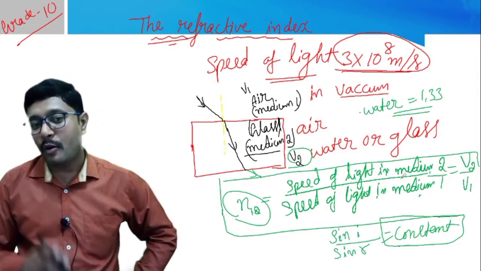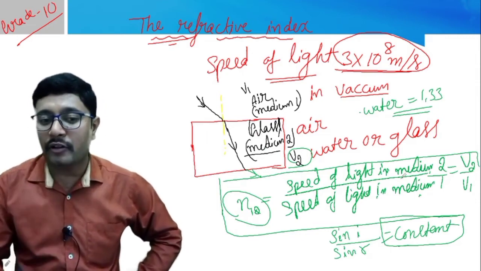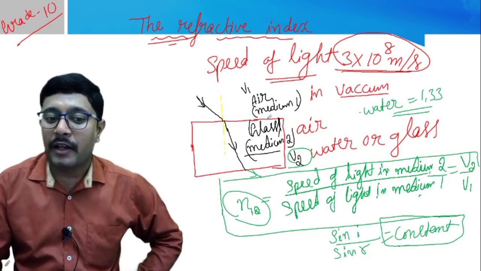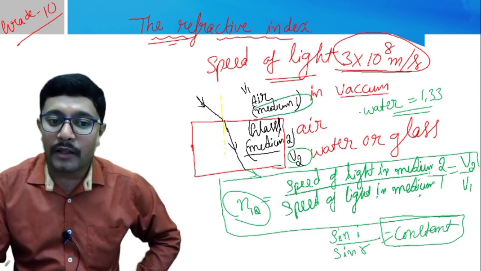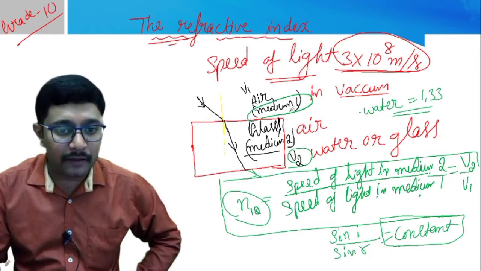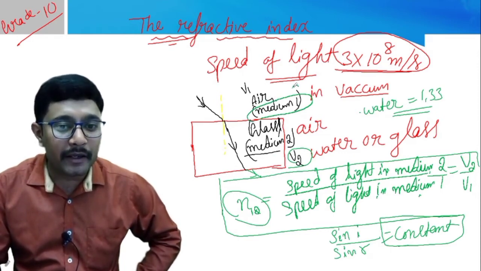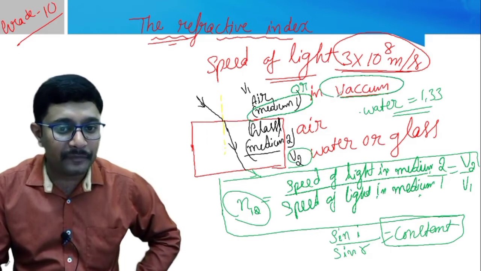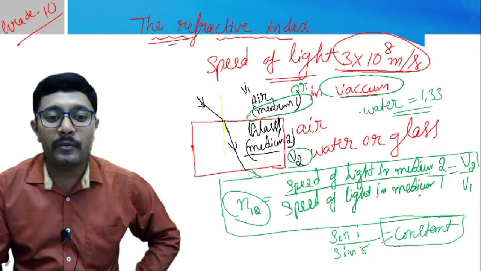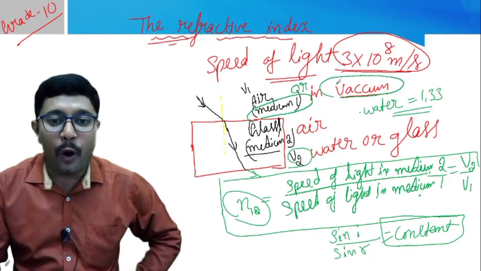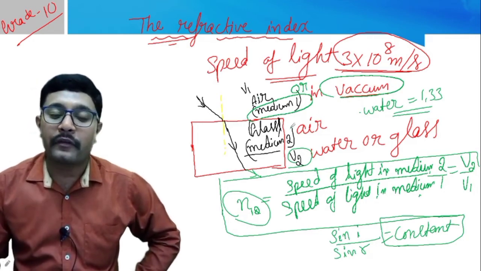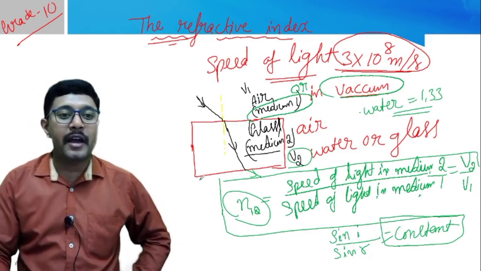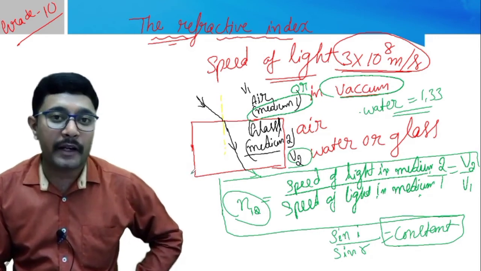And here one more important thing you have to remember, that if the medium 1 is air or vacuum, I will repeat again, if the medium 1 is air or vacuum, then that kind of refractive index is called absolute refractive index.